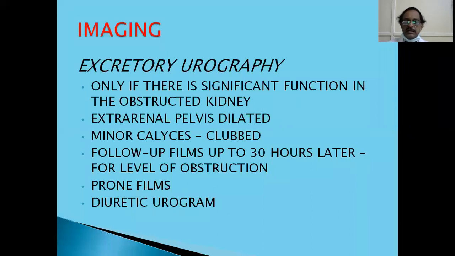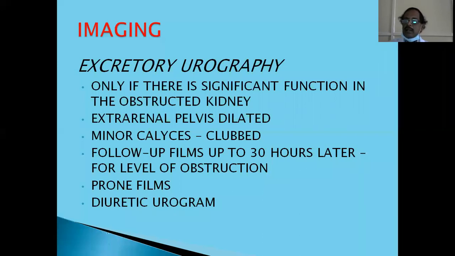That's why follow-up films up to 30 hours are important in suspected hydronephrosis when the kidney is not seen properly in the initial films. The dye undergoes recirculation and can be seen at a later time, so you have to take a delayed film in intravenous urogram.